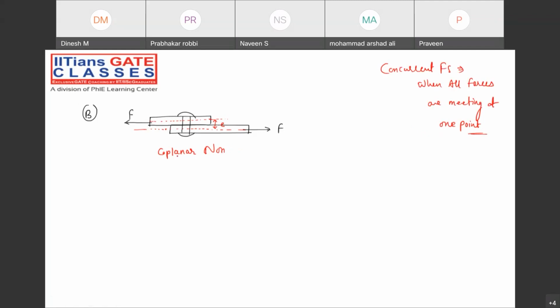So here we say coplanar, both are in the same plane, but they are non-concurrent. Coplanar non-concurrent force system. Once again, they are not asking the definition. They are asking the example, and examples are butt joint, lap joint, right? So they are asking just one level above what the general studies are.